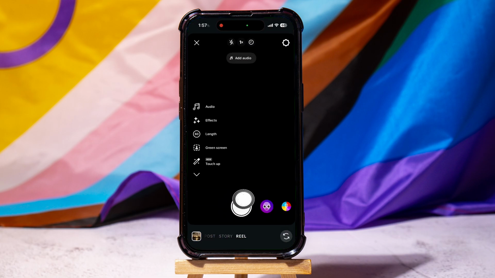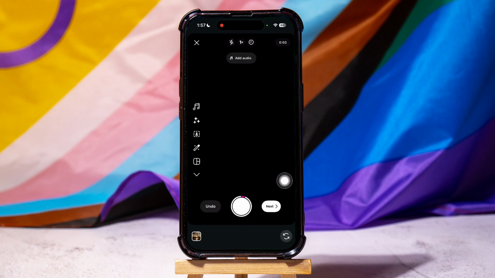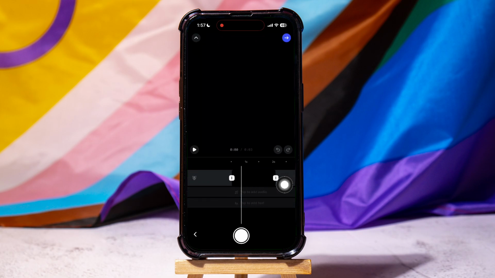Now, tap on the record button to capture a video clip. When you are finished recording, tap on the next button in the bottom right corner. This takes you to the editor. Here, swipe left to find and tap on the microphone icon at the bottom panel.